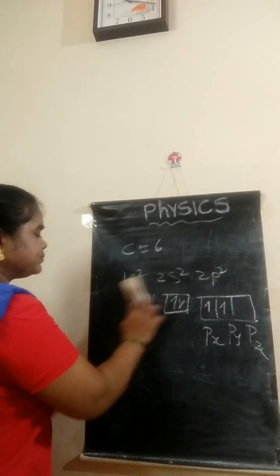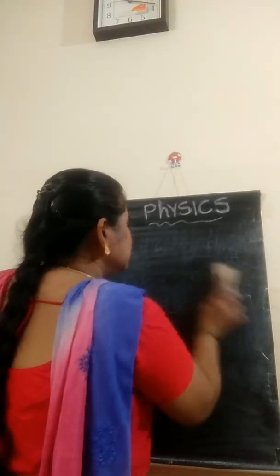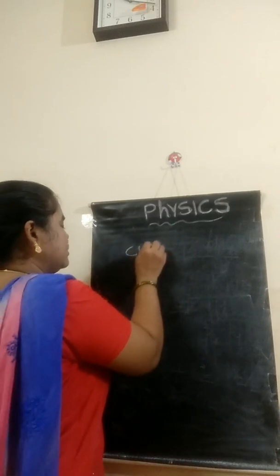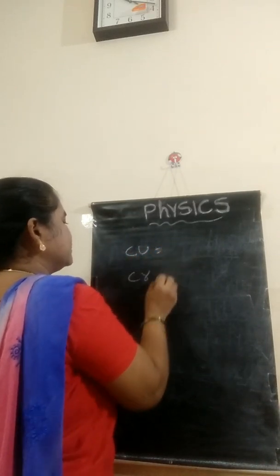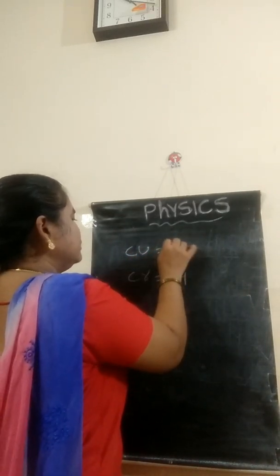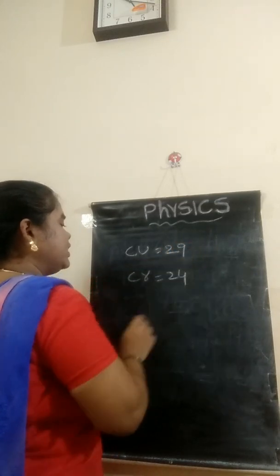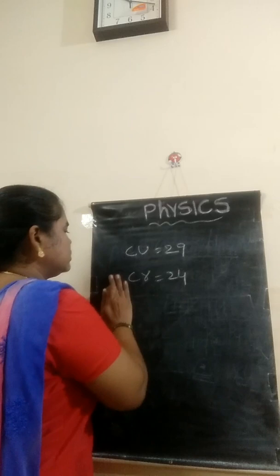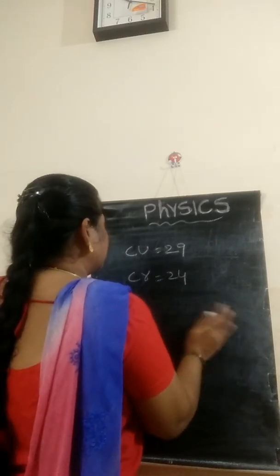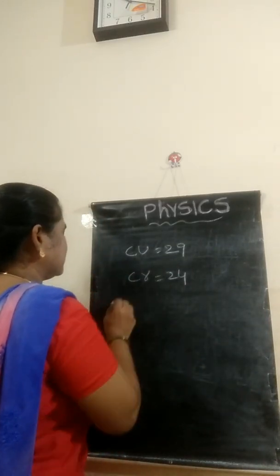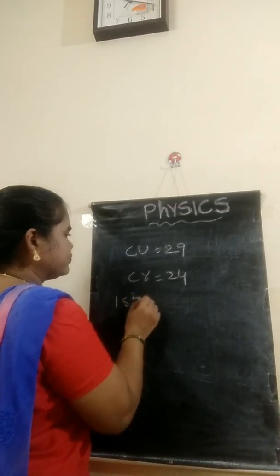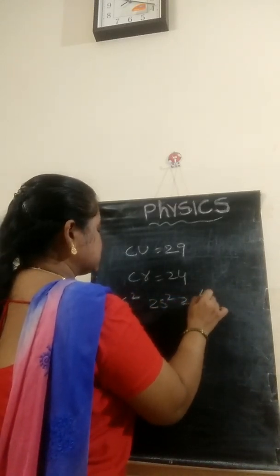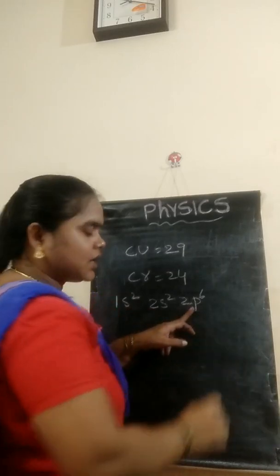And one more here: they are asking for the electronic configuration of copper and chromium. Copper 29 and chromium 24. Let me write the electronic configuration of copper. 1s2, 2s2, 2p6. Totally how many? 10 over.